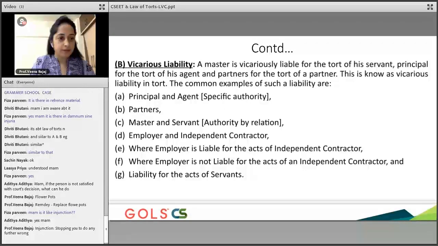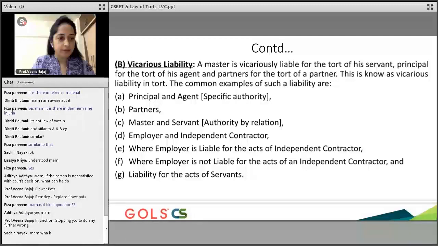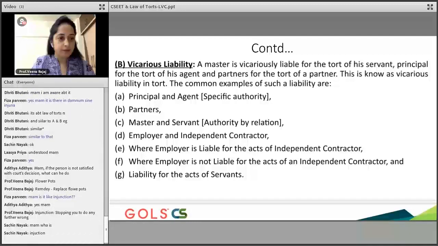Now, vicarious liability is when you are responsible for the acts of others. Now, what is an injunction? So, Sachin, suppose you have a big land, and you see people trying to encroach, trying to enter your land, in Hindi we call it kabza karna. They are trying to take the land, and they will sit there and say, okay, this is my land.